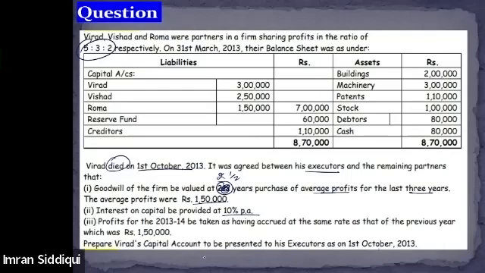So basically this question requires us to prepare Virat's capital account, meaning the deceased partner's capital account. The main requirement of the question is clear. The partner who has died, we need to prepare the capital account for that person. Okay, so let's just start with the calculation.